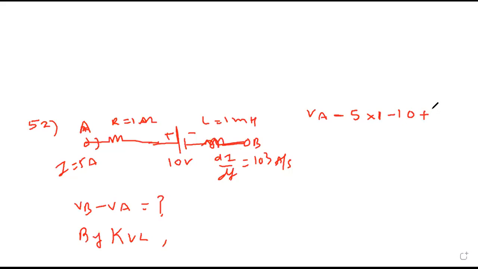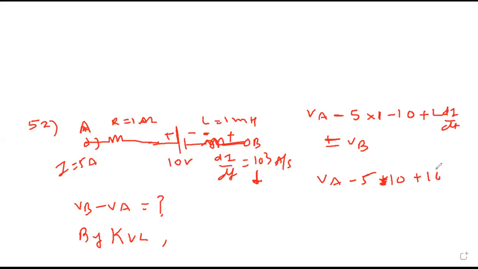So this will be L di by dt equal to VB. So VA minus 5 plus 10, minus 10 plus L di by dt. This is decreasing given or increasing? This given decreasing, okay? That means it will oppose the change. If it is opposing the change, then this will be opposite, positive and negative. So I am going from minus to plus. Therefore, I wrote here plus.